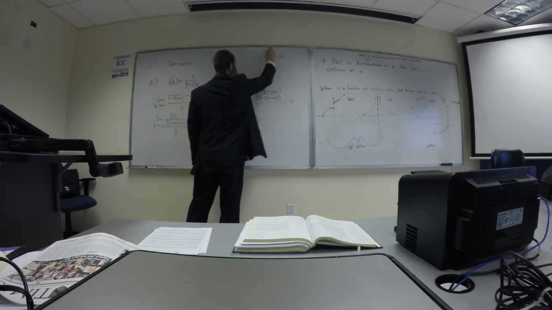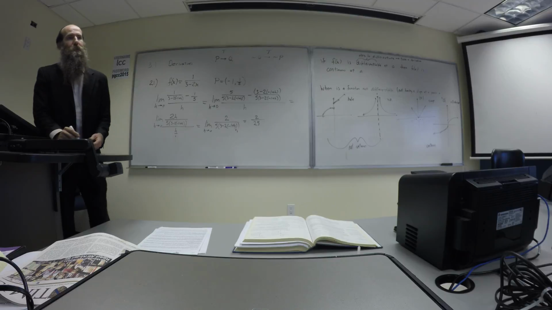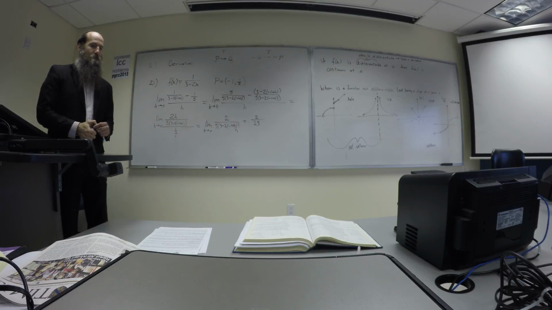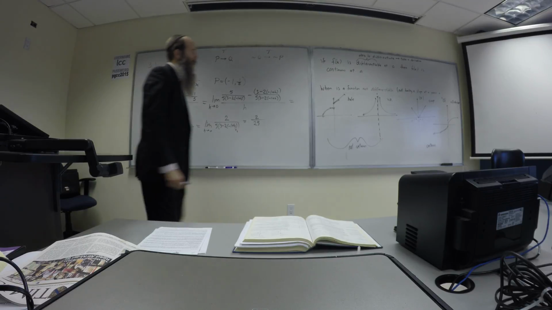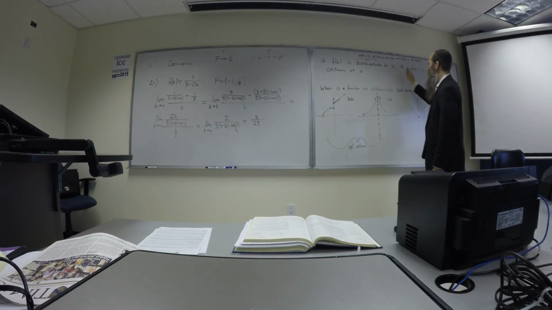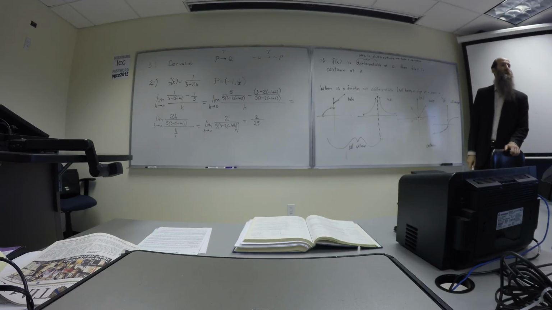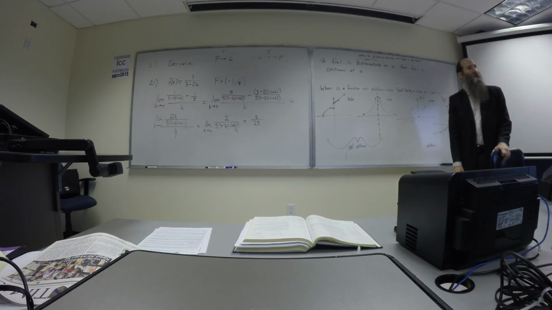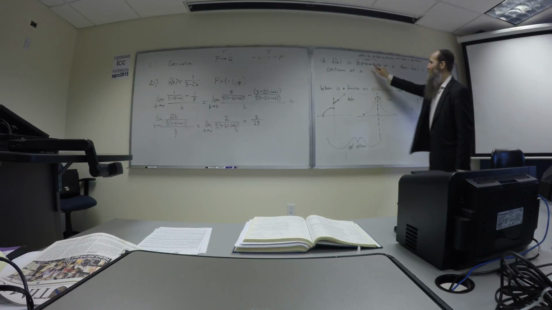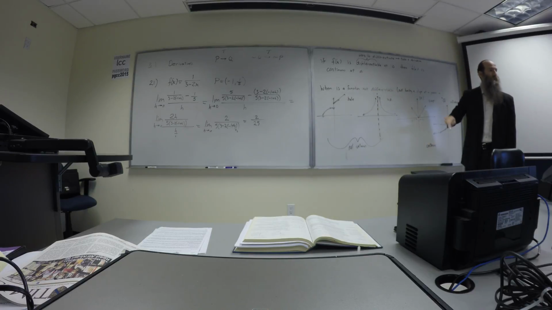If this is true, then this one's true. We can't guarantee the truth of not P implies not Q. We can't guarantee that. So in this case, we have this true statement over here. If a function is differentiable at a certain location, then it must be continuous. So now, what does that imply logically? That if it's not continuous, right? This is P, it's being differentiable. Q is being continuous. So not Q must imply not P.